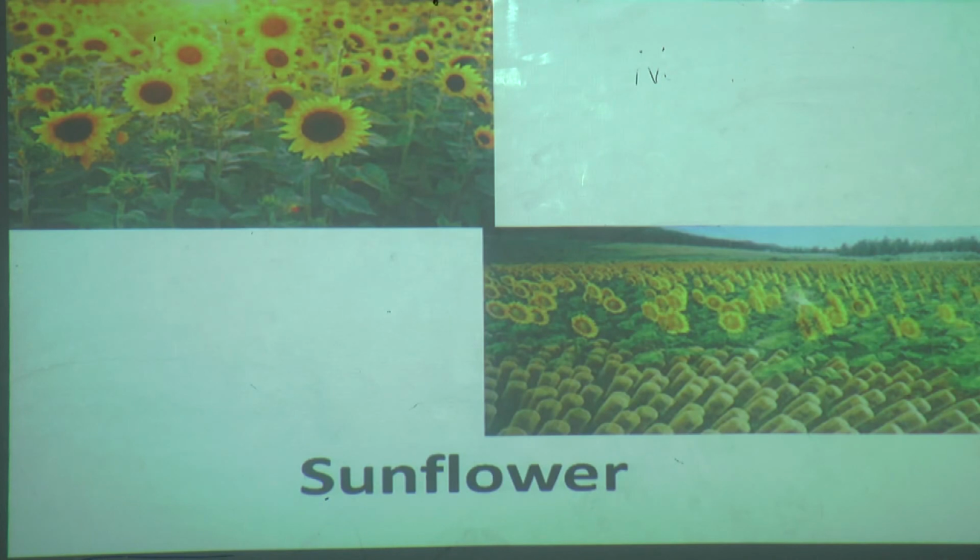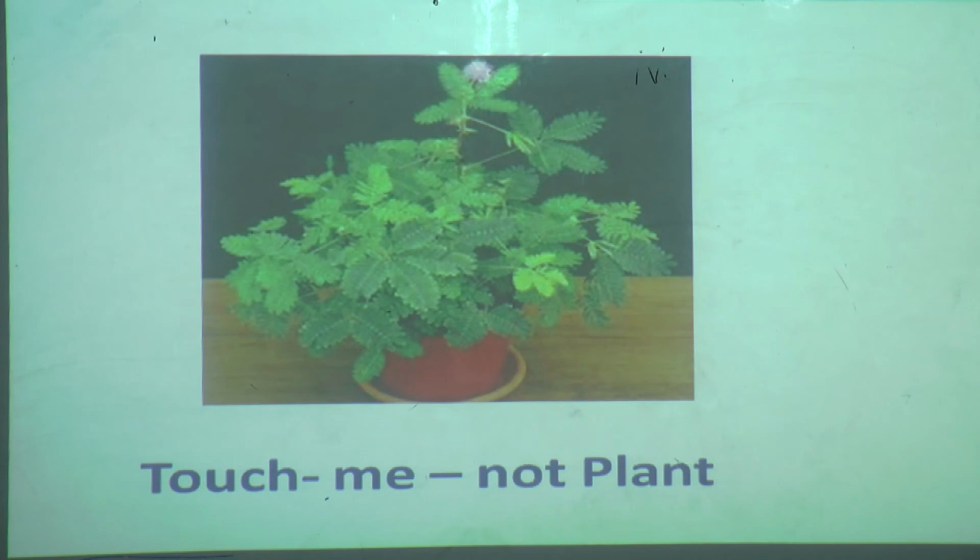Now see the sunflower. However, parts of some plants do move, okay? The bud of the sunflower turns toward the sun. Now, what does the sunflower do? The bud of the sunflower turns toward the sun. Whenever the sun comes in the morning, they turn toward the sun. Who turns? Sunflower.